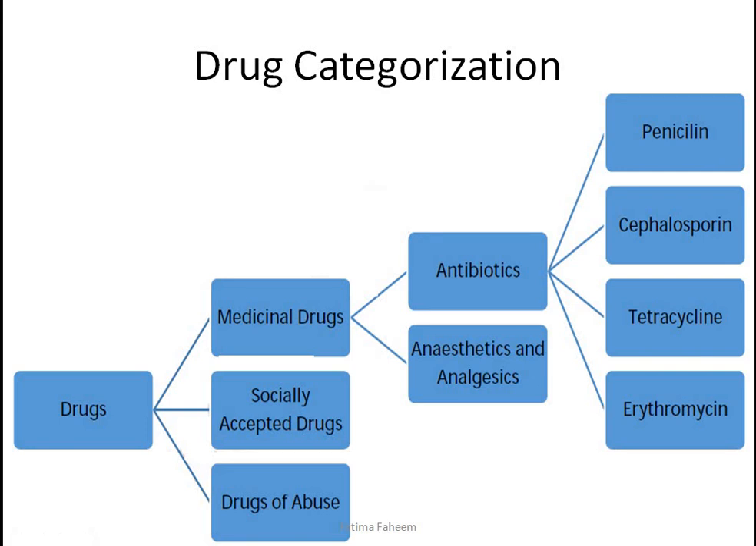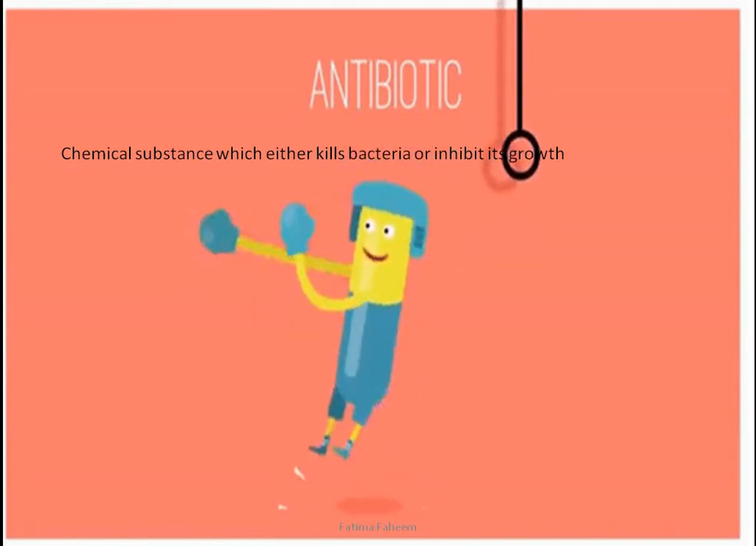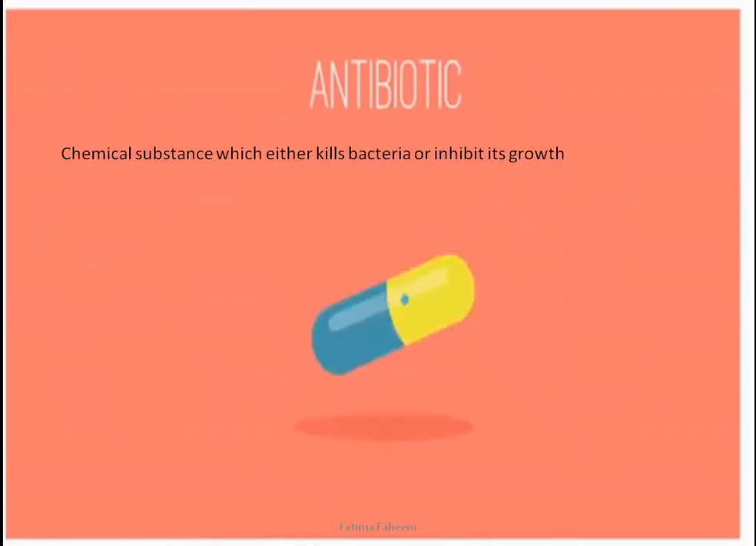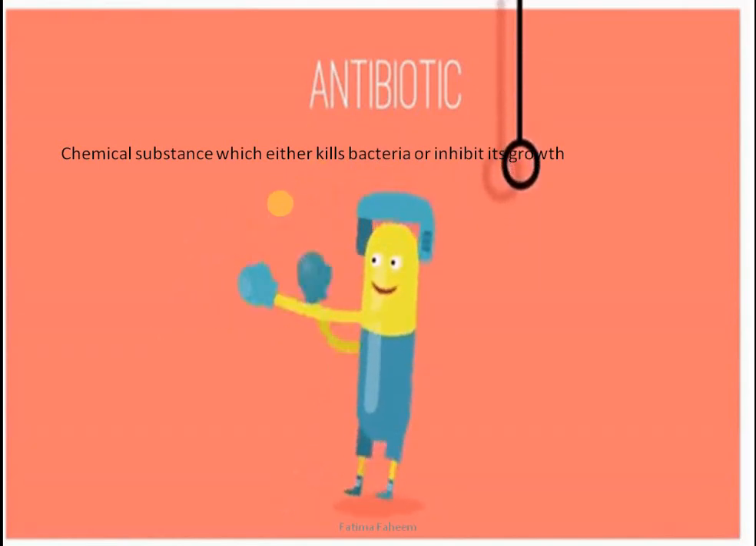Antibiotics are further classified into four major categories: penicillin, cephalosporins, tetracyclines, and erythromycin. Penicillin is the first discovered antibiotic. It is the most commonly used one. Then there are anesthetics and analgesics, which also fall in the category of medicinal drugs. Now, what are antibiotics? Since we are going to look at medicinal drugs today, medicinal drugs include antibiotics. These are the chemical substances which either kill the bacteria or inhibit its growth.